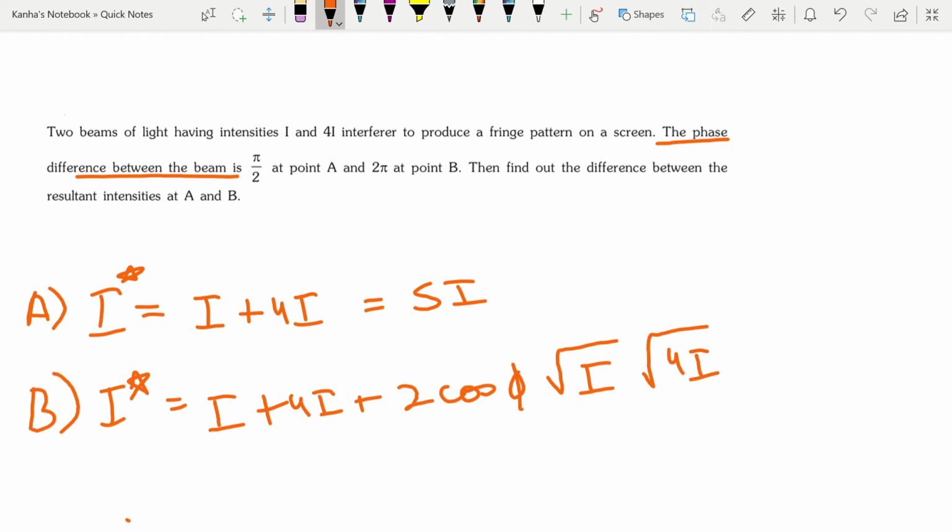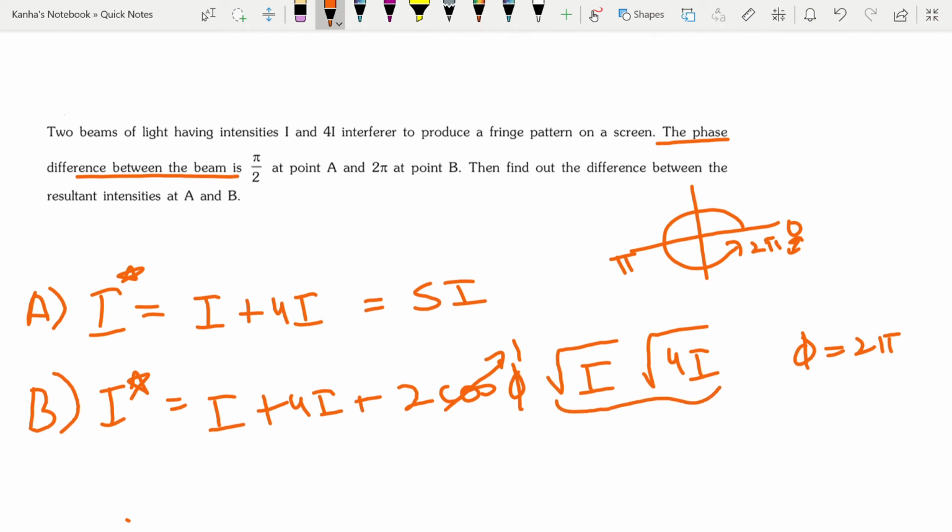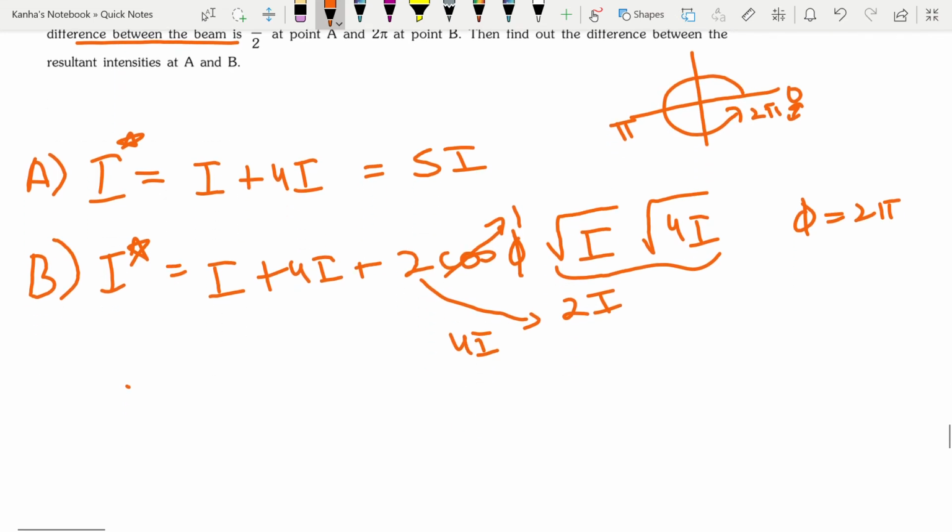Okay. Now at this point, phi is equal to 2 pi. Now for phi is equal to 2 pi, what do you have? You have that cos phi is equal to 1. As you can remember, this is 0, this is pi, and this is 2 pi. So 2 pi coincides with 0. So cos phi becomes 1. Root I into root 4I becomes 2I, which multiplied with 2 gives you 4I. So totally you have I plus 4I plus 4I, which is 9I,